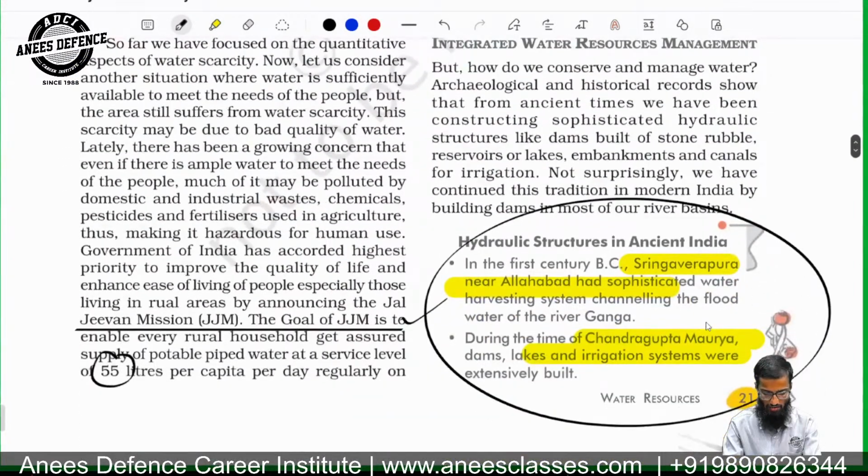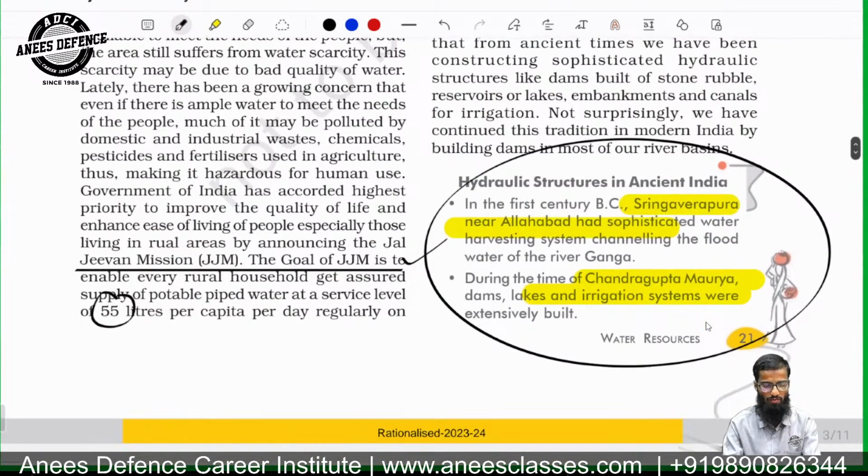And I have given the example of the Jal Jeevan Mission, which was there in the Economic Survey of India 2021-22, whose goal is important and can be asked in the exam. So the simple question will be, what is the goal of JJM, that is the Jal Jeevan Mission, which was there in the Economic Survey of 21-22.